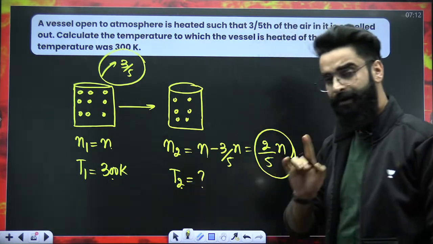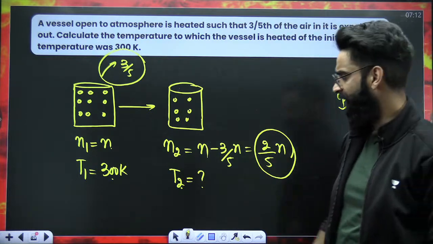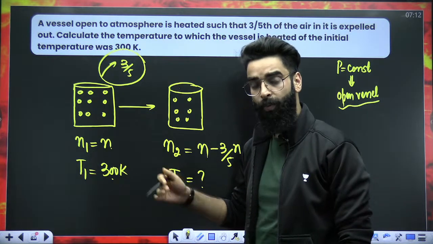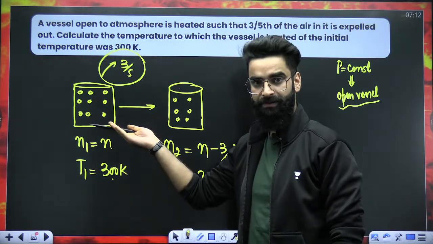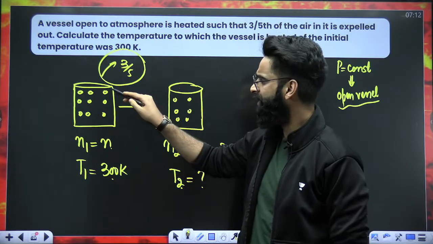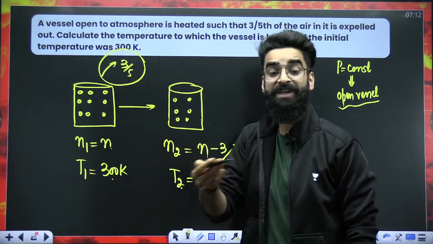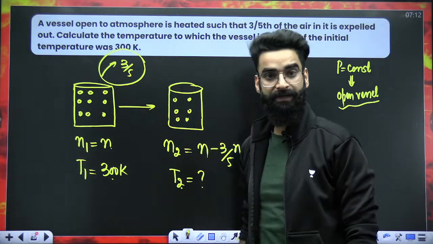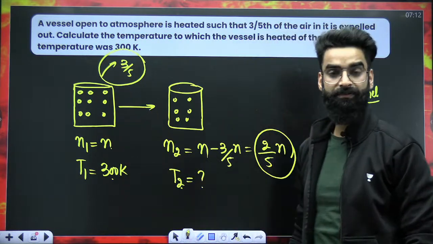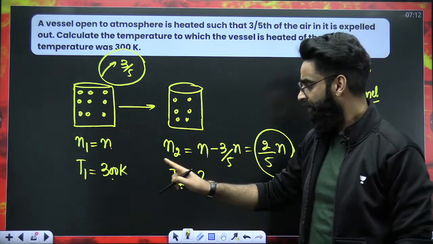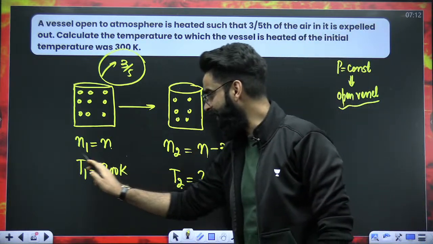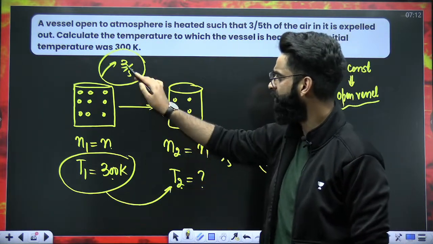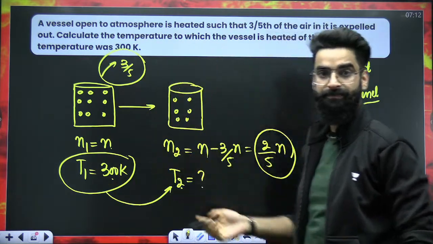Hope this is clear. You tell me one thing. Initially, there were N moles of the gas. The temperature of the gas was 300 Kelvin. Now, what are we doing? We are increasing the temperature. Why are we increasing the temperature? Because we want some of the gas to come out of the container. How much gas do you want to come out? You want 3/5 of the gas to come out of the container. That's why we are heating it up. So, assuming that we have to increase the temperature of the gas from 300 till T2, then only 3/5 of the gas from the container will come out.